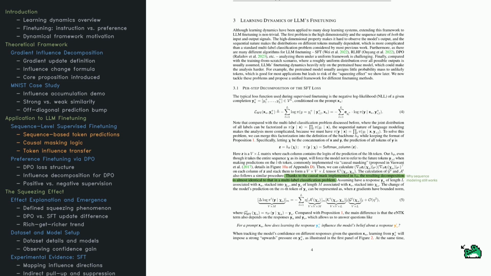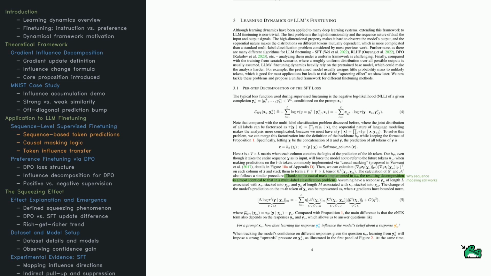A model learns from prompts and their expected responses, using negative log likelihood loss, penalizing low probability assigned to the correct next word. But since we're dealing with sequences, this probability is calculated token by token, conditioned on all prior ones. To handle this, they pack the sequence into a single input and use masked attention, so each token prediction can't peek at the future. Once the sequence is packed and masked, they extend the earlier influence decomposition to handle every token in the sequence.